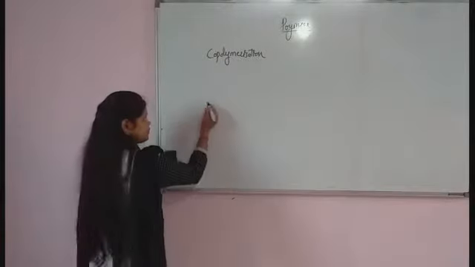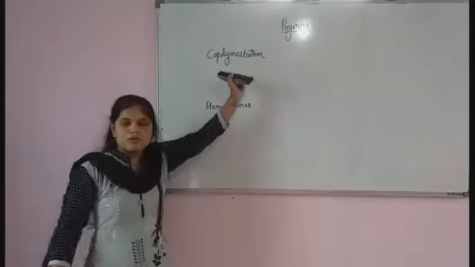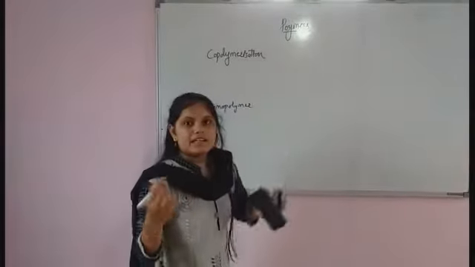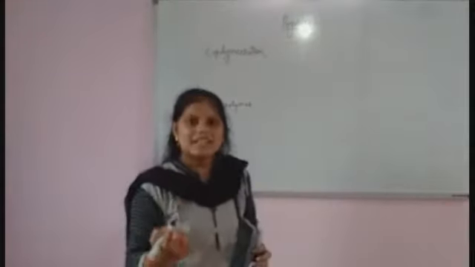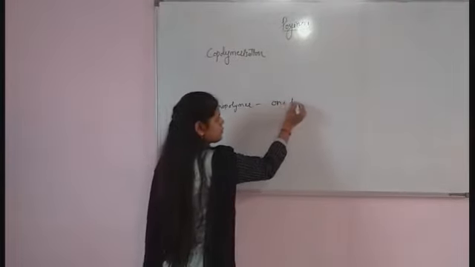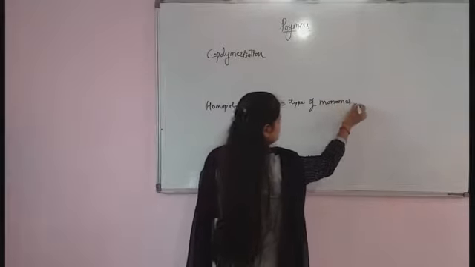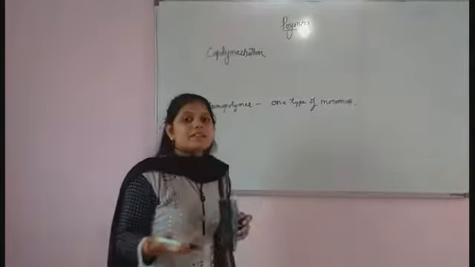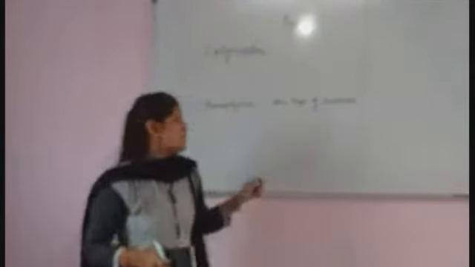Homopolymer and copolymer are totally different. What is meant by homopolymer? The polymer which is formed by only one type of monomer. So for the formation of a homopolymer we require one type of monomer. I gave the example of the formation of polyethylene. For the formation of polyethylene we require only one type of monomer, that is ethene.